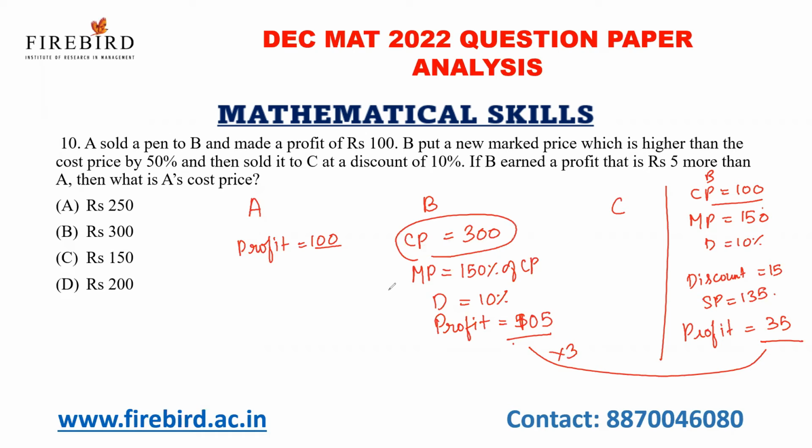But my question is, what is the cost price of A? Okay, see, A has earned 100 rupees profit while giving to B, right? The cost price of B is 300. And what will be the cost price of A? 300 minus 100, 200 is the cost price of A.